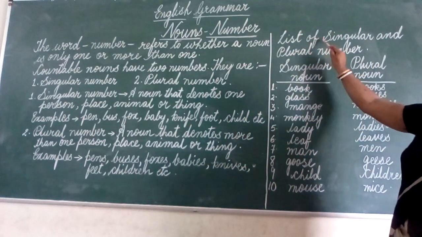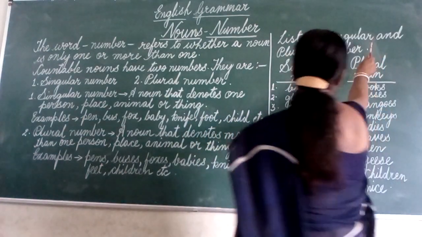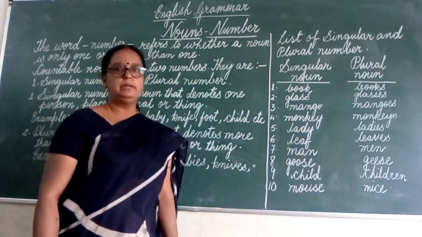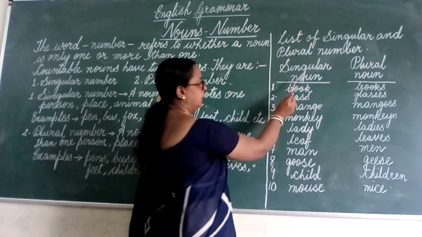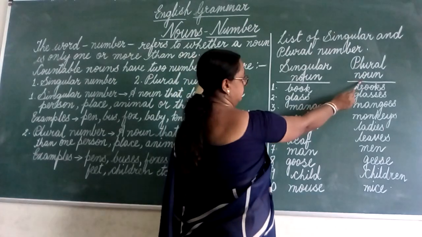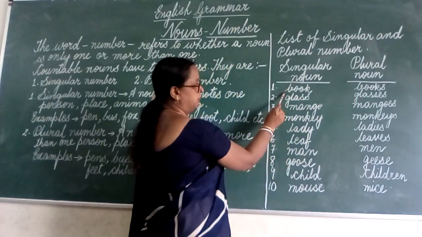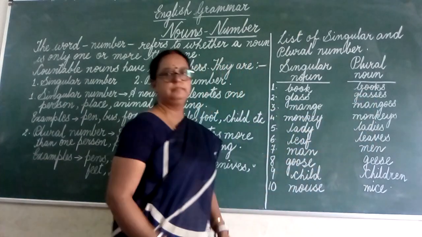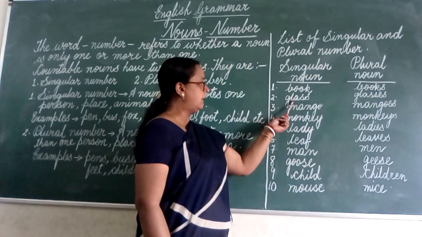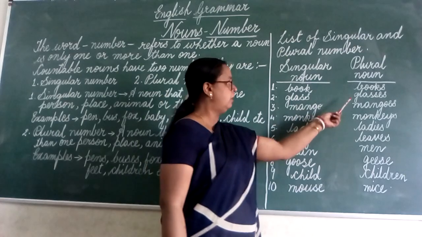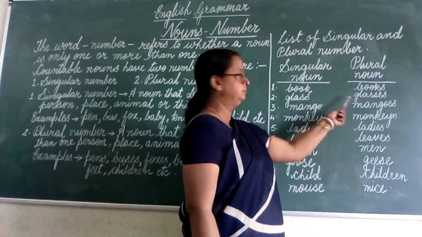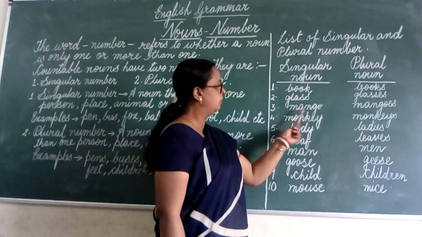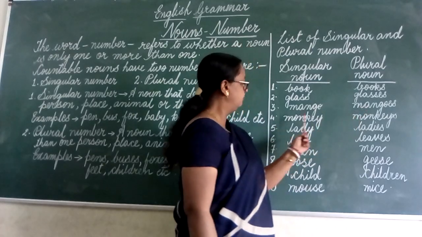Now look at the list of some singular and plural number. Singular number, plural number. Singular number, book, and the plural of book is books. Glass, the plural of glass, glasses. Mango, mangoes.